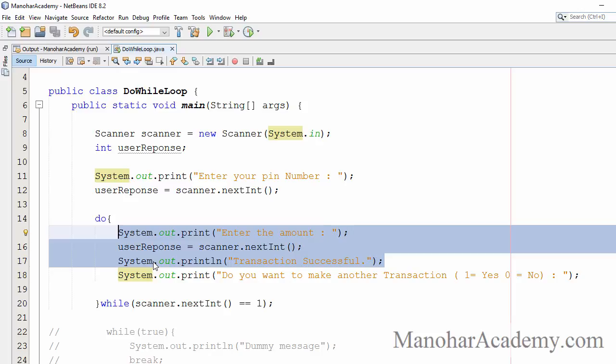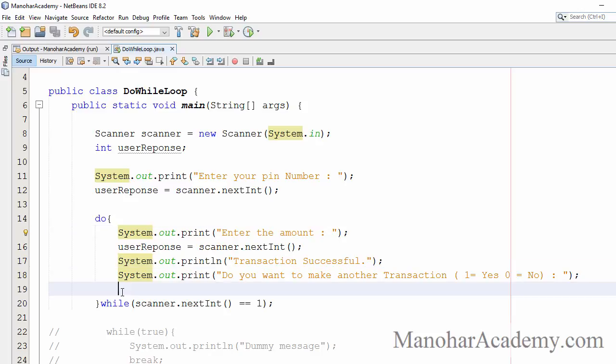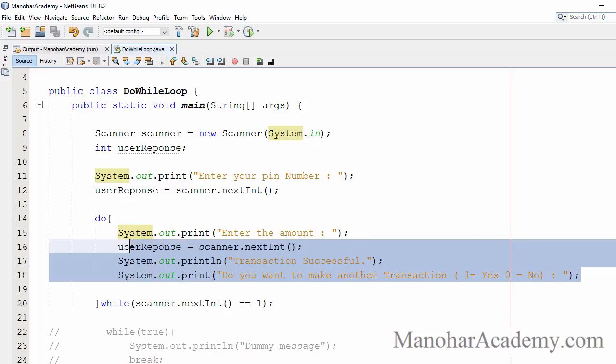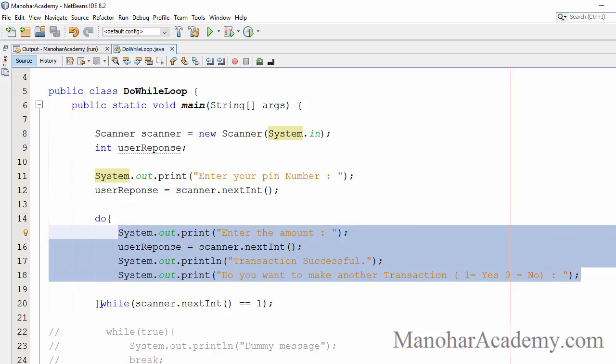Whatever amount he enters, we will make the transaction for that amount. Maybe the third time we may ask him whether he wants to make another transaction or not, but that is a different case. What we are doing here is making a transaction, right? This transaction we have to make again if the user is willing to make another transaction. So this is the task and we want to do it at least once.